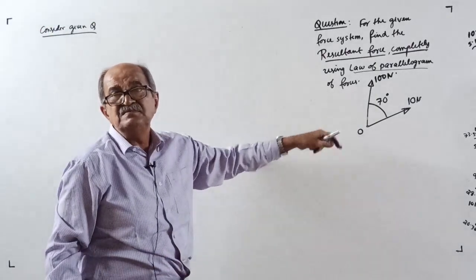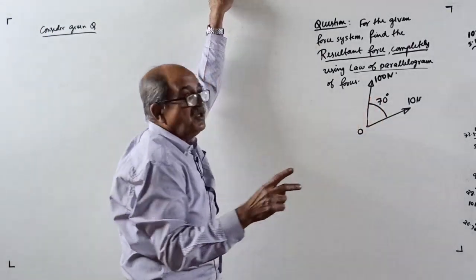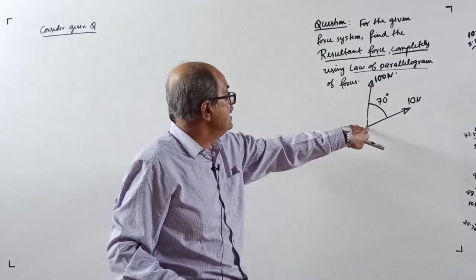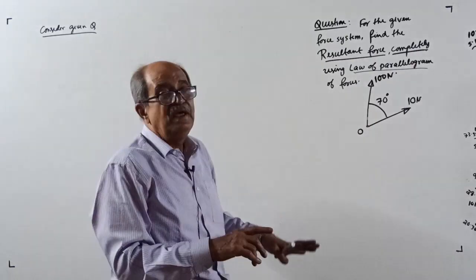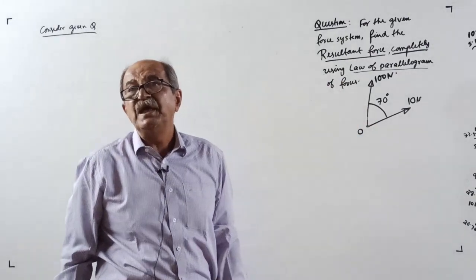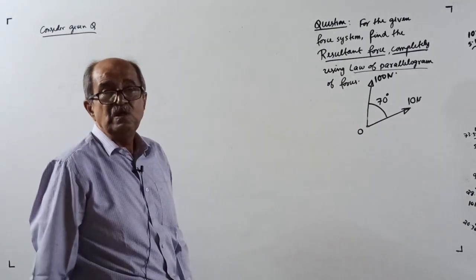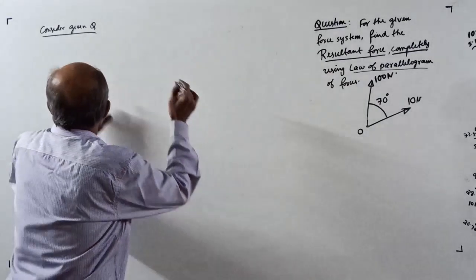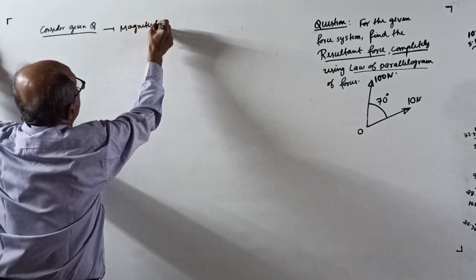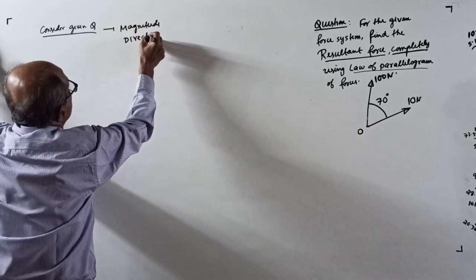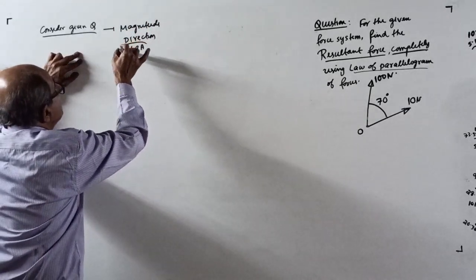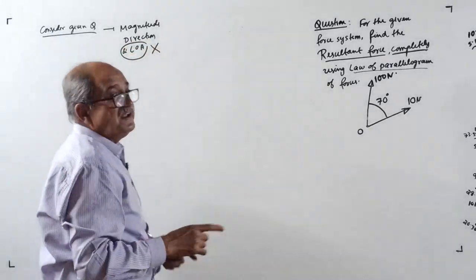Condition number 1 satisfied: there should be only 2 forces. Condition 2, they should be concurrent, again satisfied. And both should either act away or towards, satisfied. Therefore, we can find the resultant completely by law of parallelogram of forces. As I told you, resultant completely means magnitude, direction, and line of action. Now, line of action is not required.